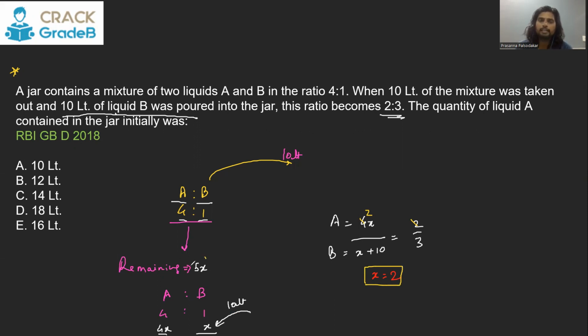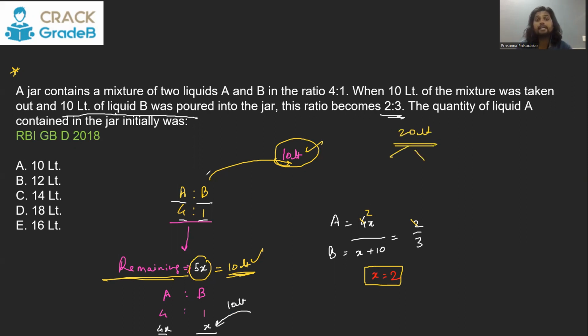If x is 2, that means this 5x was 10 liter. What is 5x, or what is 10 liter? 10 liter is the remaining solution. After taking out 10 liter, the remaining solution is 10 liter. That means initially it was this 10 plus the 10 you took out, that is 20 liter. Initial solution was 20 liter, in which the ratio between A and B was 4:1. So how much was A and how much was B? Easily 16 and 4. A would be 16 liter. I hope you got this.